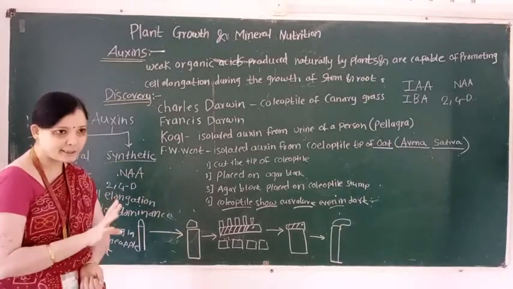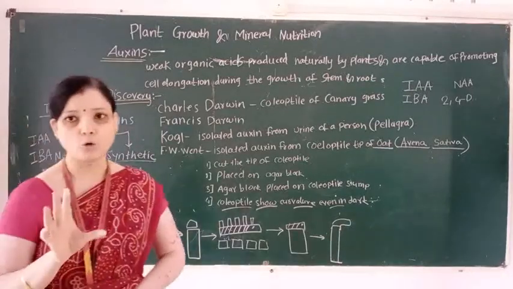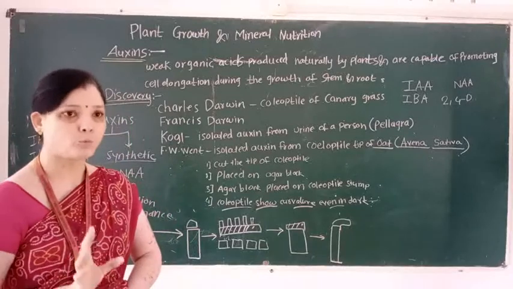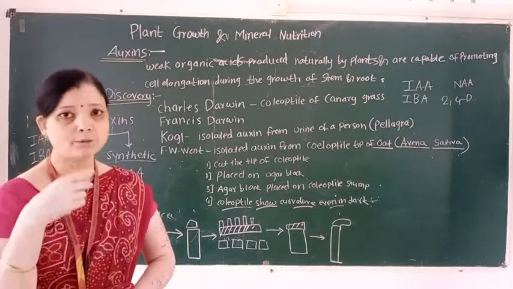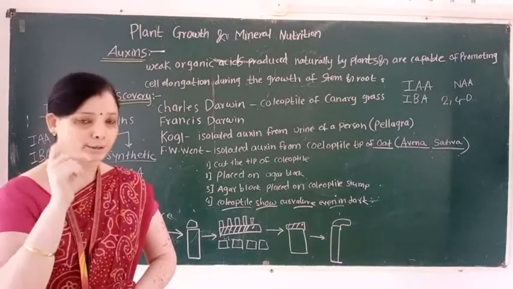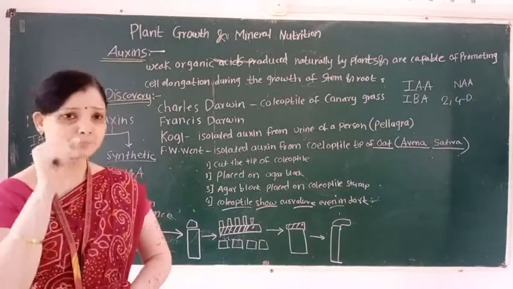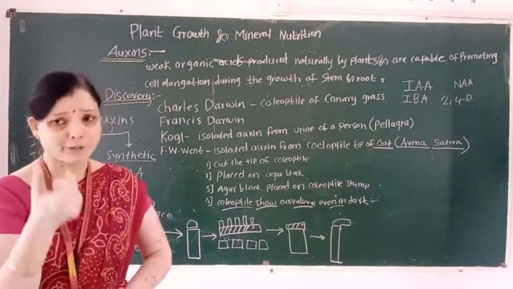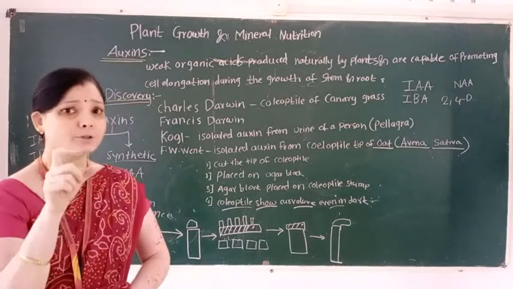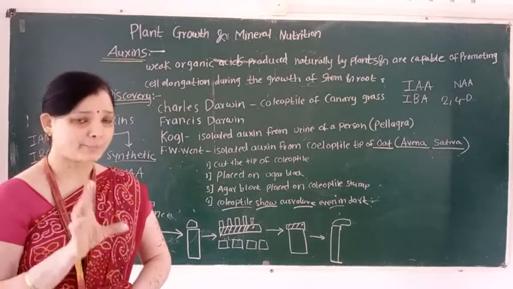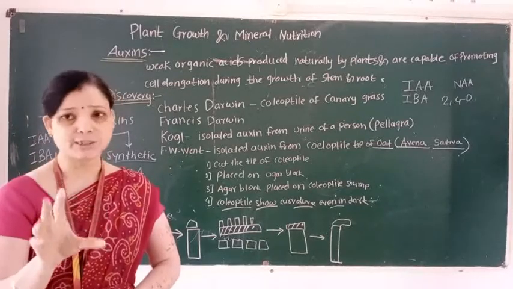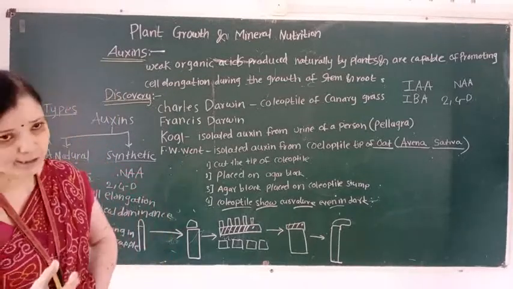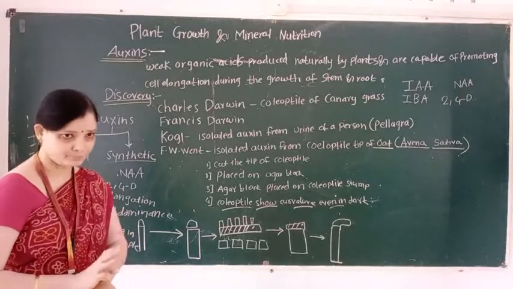It inhibits the premature leaf fall, flower fall or fruit fall. But it promotes the falling of mature plant organs, that is, abscission of the mature organs which are present on the plant body.